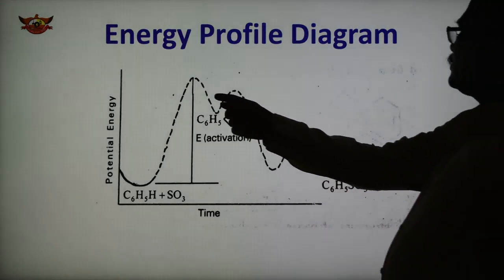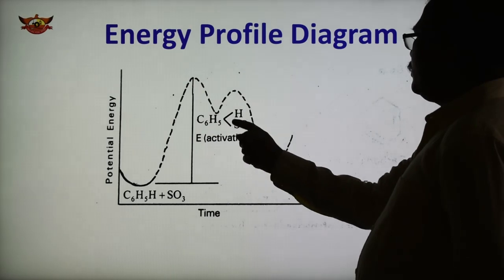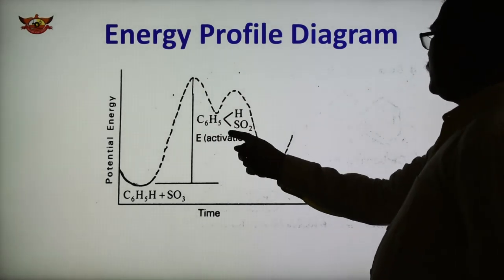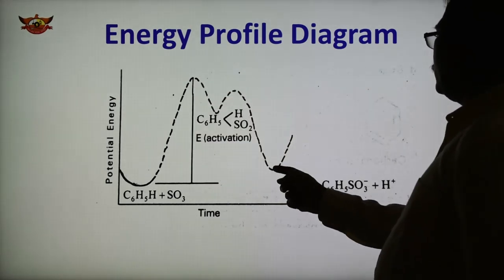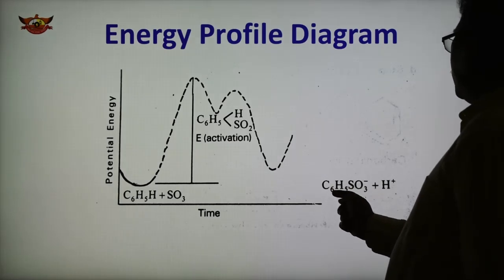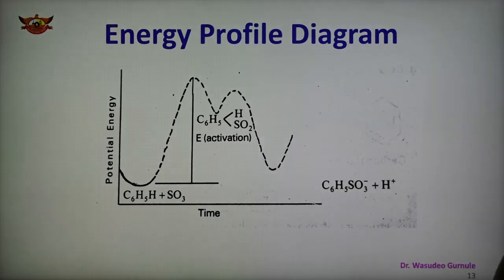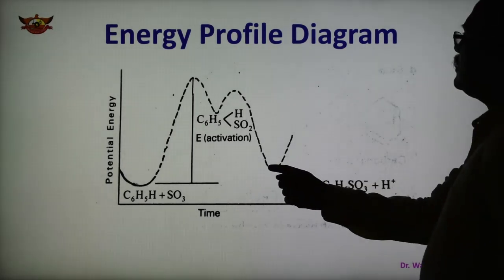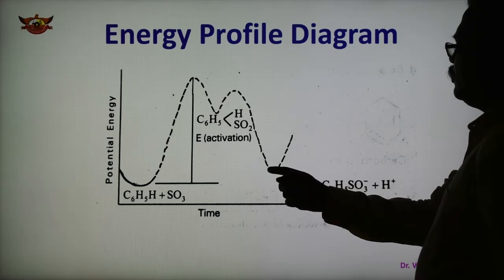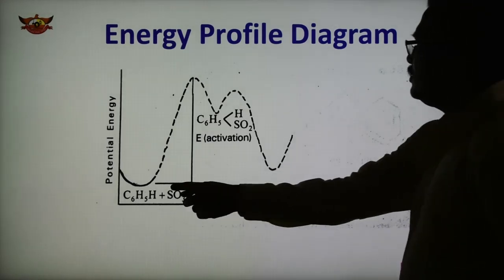So 2 transition states are here, and this is the activation energy required to convert, and this is the product, and finally we get C6H5SO3 minus, and H is combined, and we get benzene sulfonic acid. This is the energy of the product, and this is the energy of the reactant.